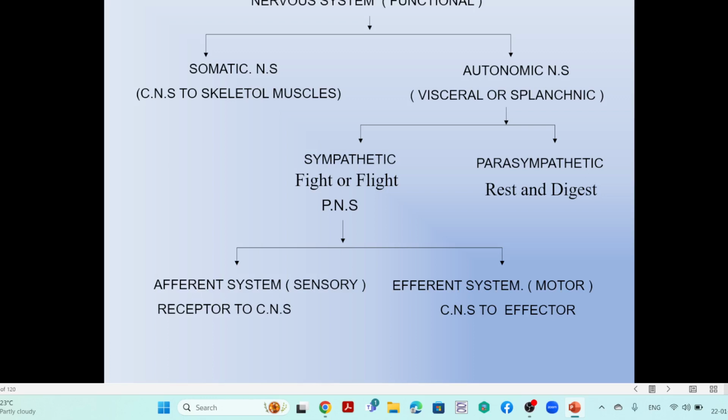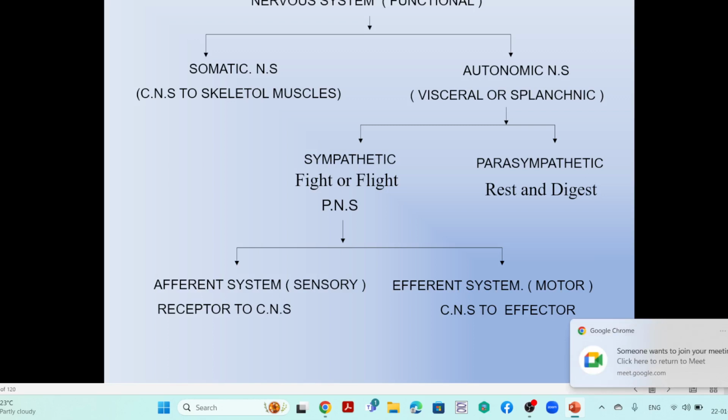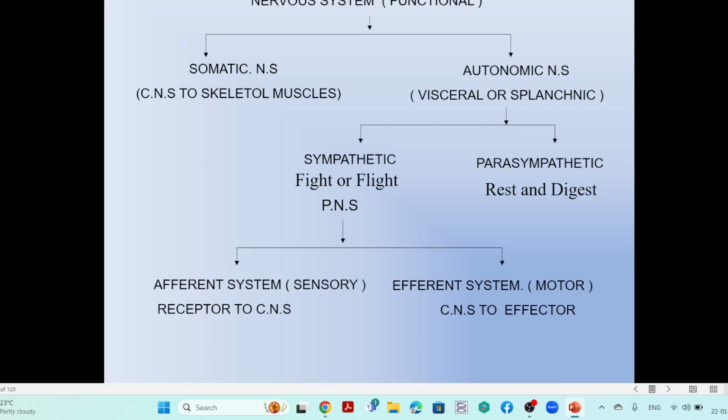Or you can go for another simple classification. One is the afferent system, that is the sensory system, and another one is the efferent system. The efferent is the motor system. So what is the sensory system? As I told, from the receptors, that means from the peripheral or from the internal organs, that will be the portion of the afferent, that means the sensory information, that is from receptor to central system.